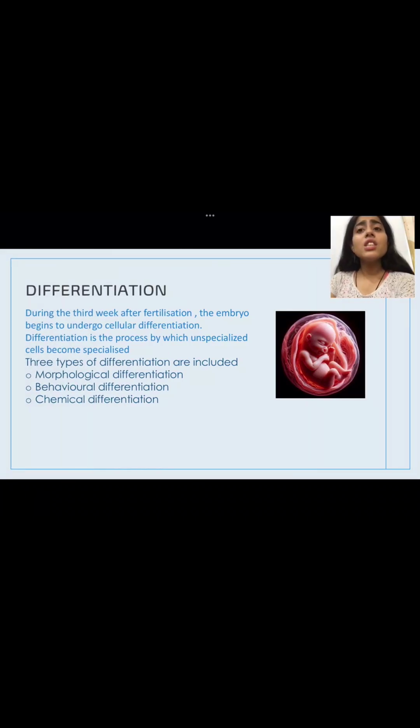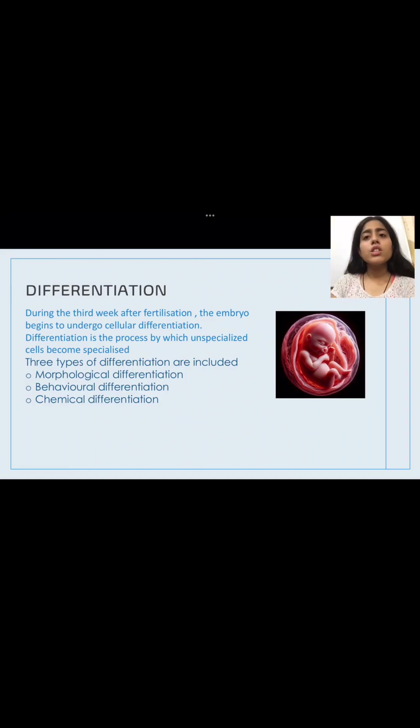Now, what is differentiation? During the 3rd week of development, there is cellular differentiation. That means those undifferentiated cells, which are unspecialized and do not have any particular function, become specialized. Now the cells are assigned their function, what they have to do. This happens by three processes, that is morphological differentiation, behavioral differentiation, and chemical differentiation.